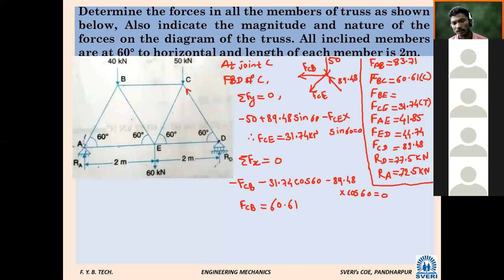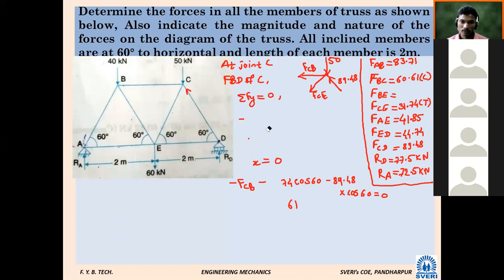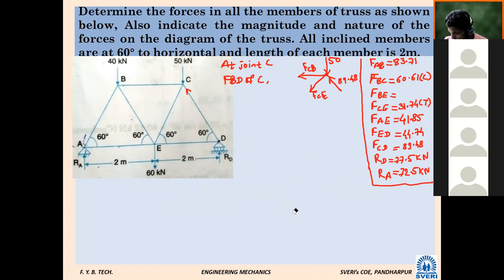So after joint B, is it necessary to go for joint E? What do you feel? No, sir, not necessary, because we found forces in C already. We found only one joint. Or shall we solve immediately now? Joint B will take hardly five minutes. Shall I believe you? Yes, sir. Only one force is remaining. Likewise, you have to calculate. Shall we stop here or shall we solve? Solve, sir. We will solve.